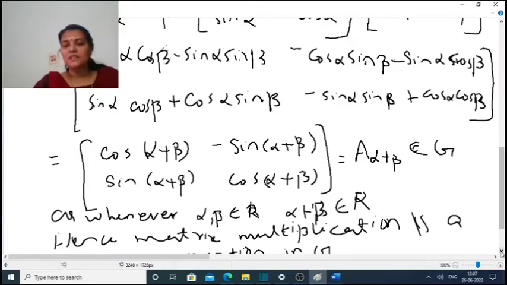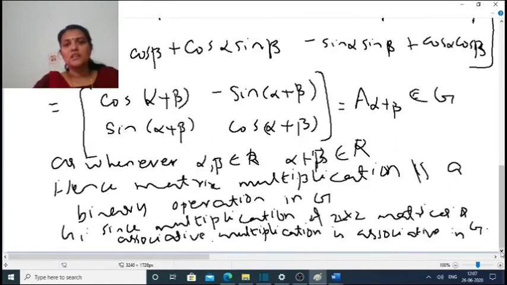Therefore we can write this as A of alpha plus beta, and we know that alpha and beta are real numbers, so alpha plus beta is also a real number. Hence multiplication is a binary operation in G. Next we have to show the axioms. Since the matrix multiplication of 2 by 2 matrices is associative, this multiplication is also associative in G.